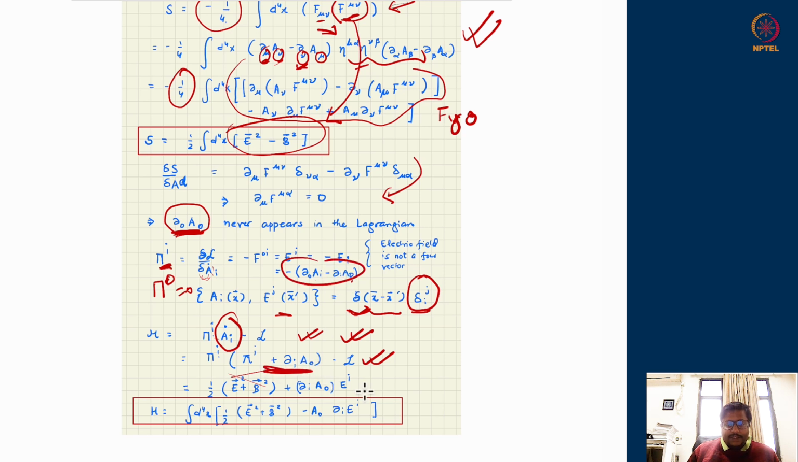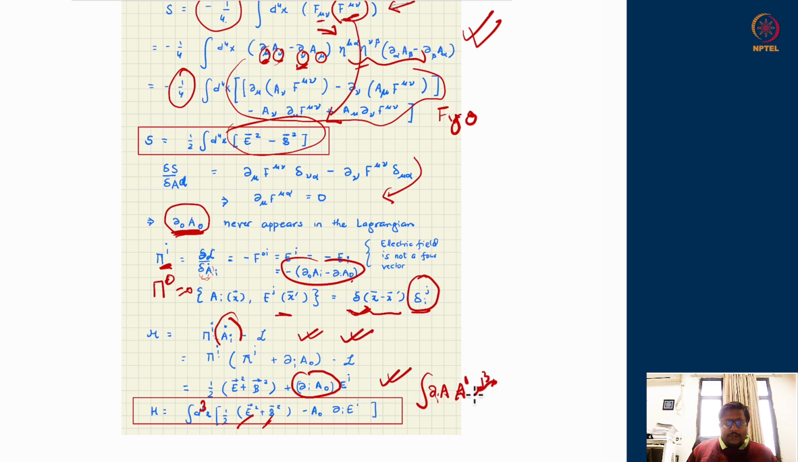You can convert this back, and you can see that the total Hamiltonian has become e square plus b square plus a total derivative term, not total derivative, a divergence term of a0. That is the Hamiltonian density. That means the total Hamiltonian will be just the integration over the spatial volume d3x of this Hamiltonian density. And in this, I will have e square plus b square. If you remember, this is the energy density of the electromagnetic wave, which integrated over d3x should give you the total energy. But I have an extra term, which is del i a0 and d3x.